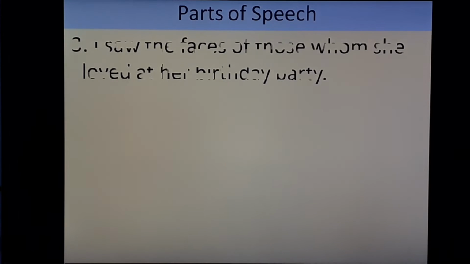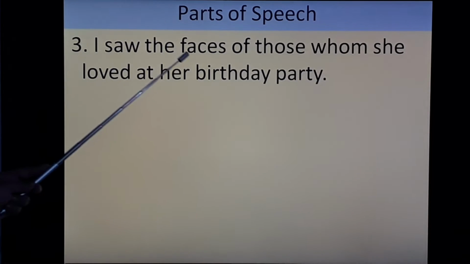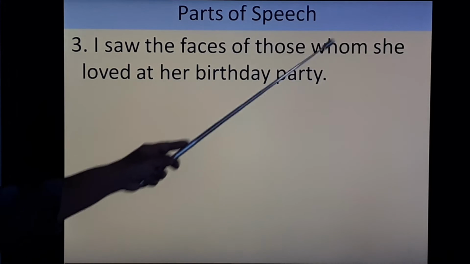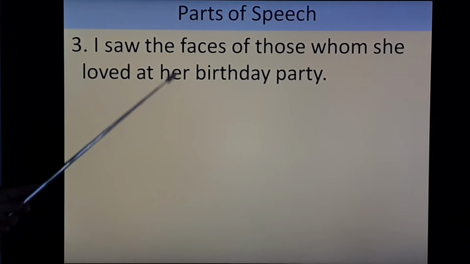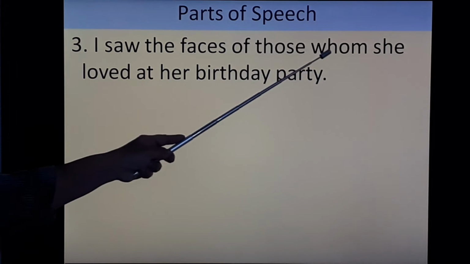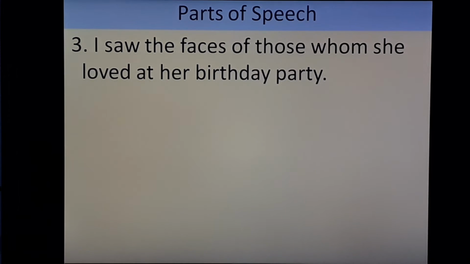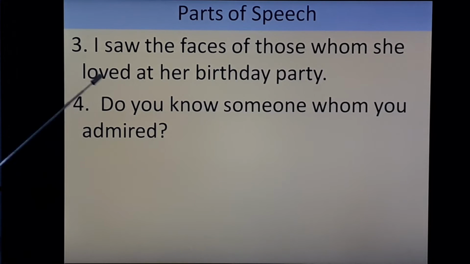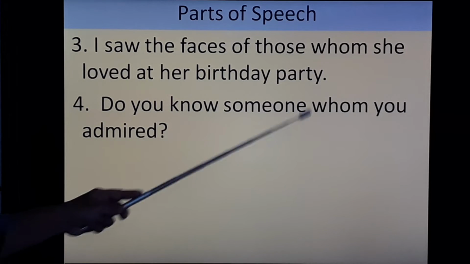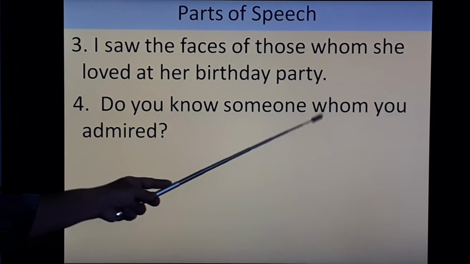Let's see more examples. I saw the faces of those whom she loved at her birthday party. So here whom is used instead of an object. Fourth one: do you know someone whom you admired?